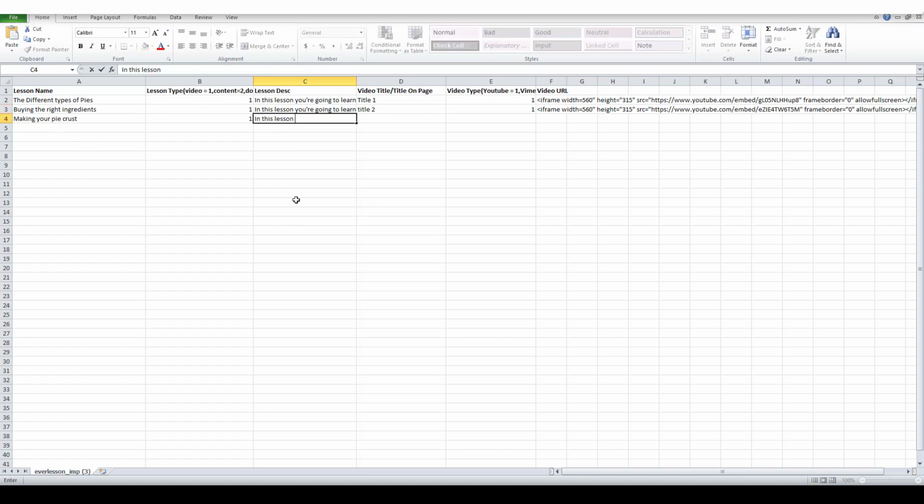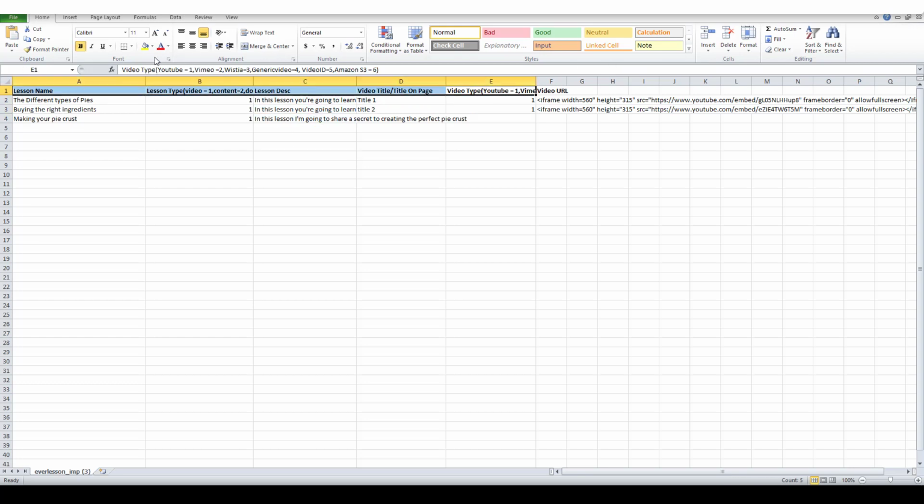In this lesson, I'm going to share a secret to creating the perfect pie crust. Okay, so now these are the descriptions, right? So you see C1 is asking for the descriptions. Matter of fact, I'll just go ahead and highlight these yellow so that you can tell which ones are the title versus which ones are the text.